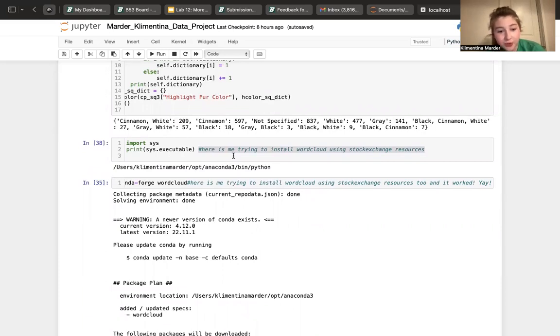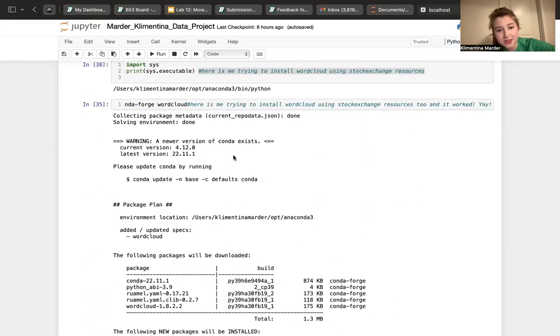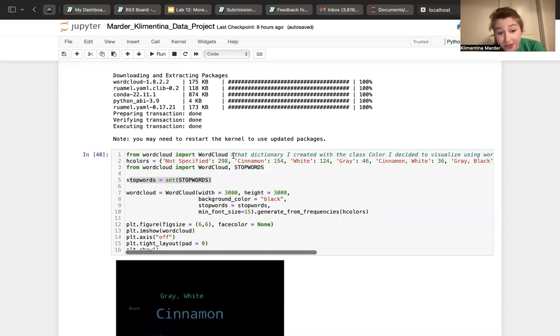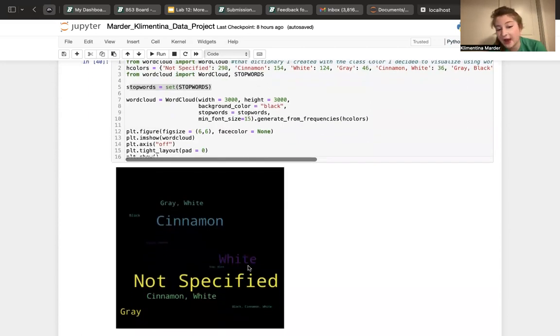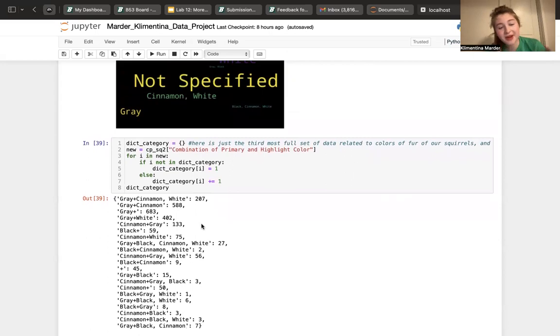So here I tried to import and install word cloud, which took me a while, but I did it. I think it asked me to upload some new version, but I didn't do it yet. And now I use the word cloud to create this beautiful picture of how many squirrels of each highlight fur color we have. And here is the most detailed dictionary that shows how many combinations of primary and highlight color squirrels we have, which I think is pretty fun how it becomes more and more detailed in terms of the fur color.